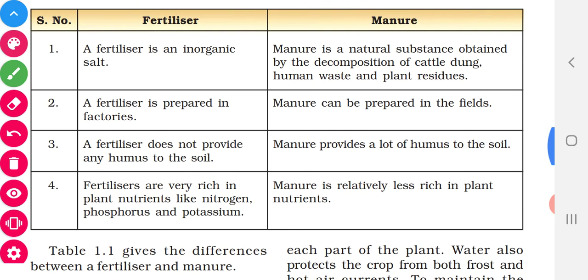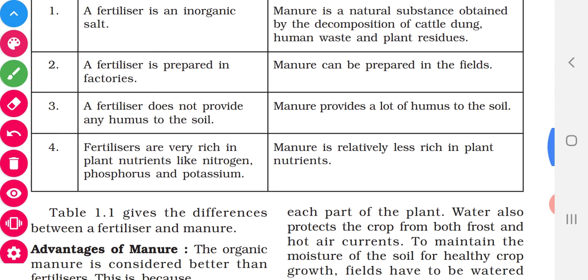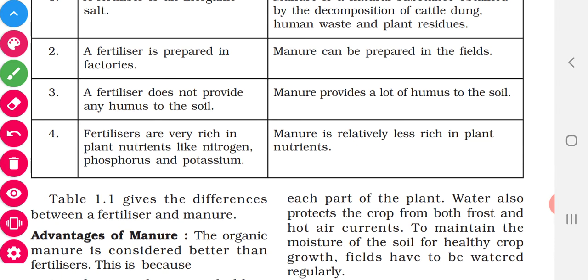These fertilizers are prepared in factories. In the factories it is prepared on a large scale and it is sold to the farmers. This manure can be prepared in the field itself. The fertilizer does not provide any humus to the soil, but the manure will enrich the soil with humus. I already told you fertilizers are rich in nitrogen, potassium and phosphorus, NPK. N for nitrogen, P for phosphorus and K for potassium. The Latin name of potassium is kalium.